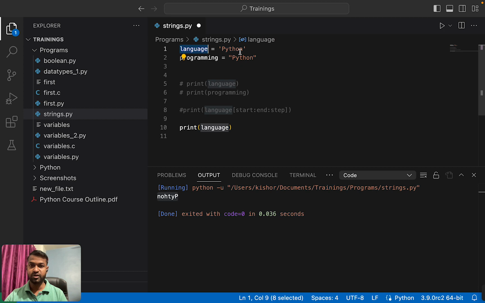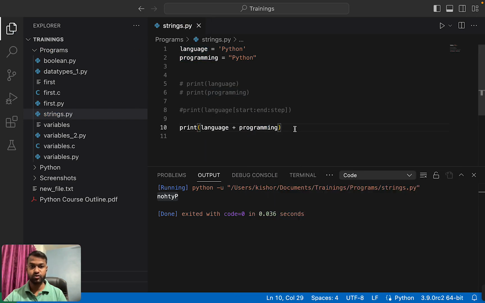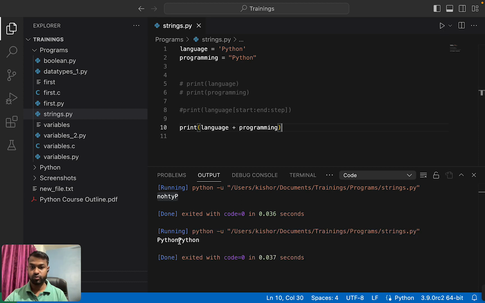But if the variable has a string value and we perform a plus operation, then it will append the values. Python. Okay, for performing append operations or some string manipulation, we mostly use a plus operator.